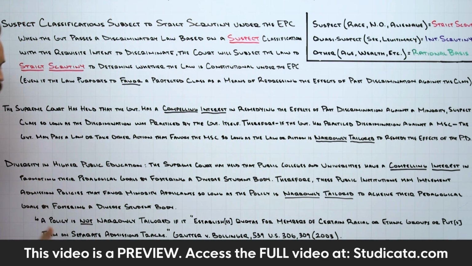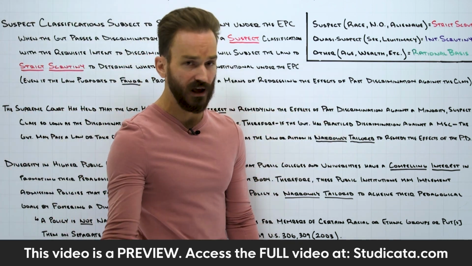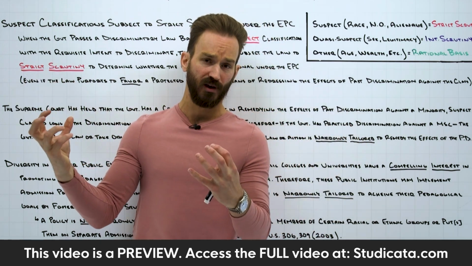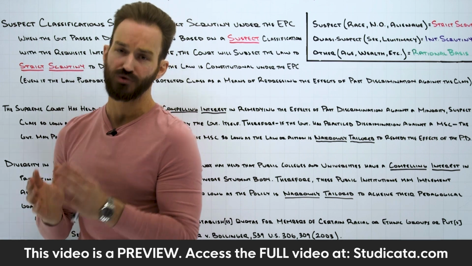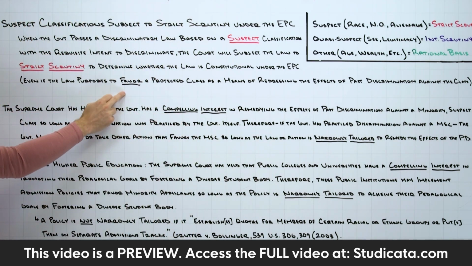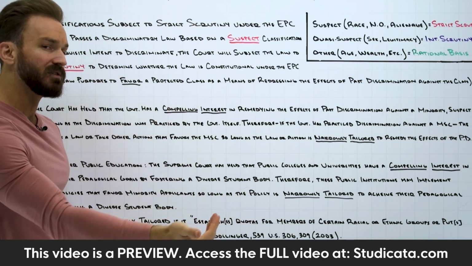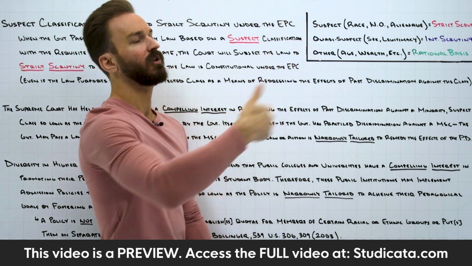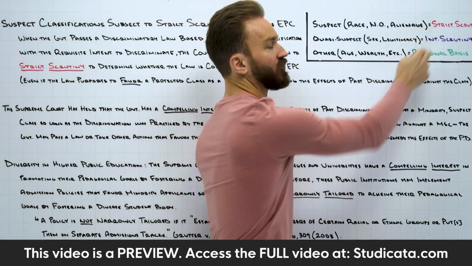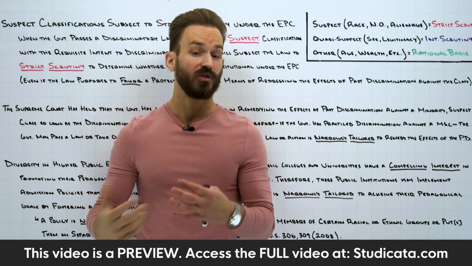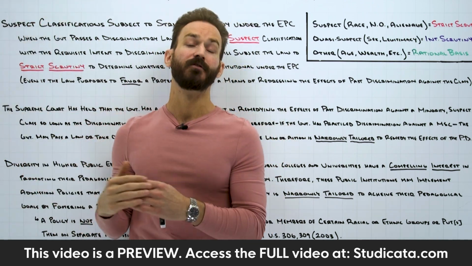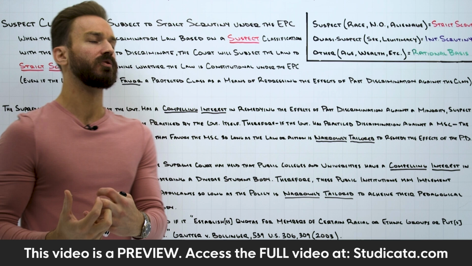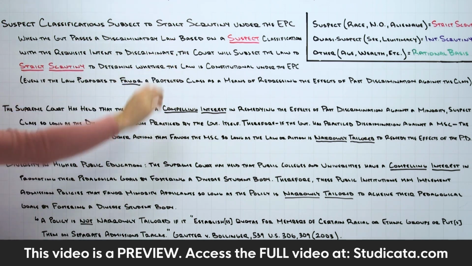Remember, it doesn't matter whether the discrimination is benign or invidious. It doesn't matter whether the discrimination is burdening a protected class or favoring a protected class. In both cases, we apply strict scrutiny. The difference is if the government is favoring a protected class, which is benign discrimination or affirmative action, the government's going to have far more justification to provide when the court is applying strict scrutiny to their action, which means they're going to have a far greater chance of having their action upheld as constitutional under the Equal Protection Clause, because they have more justification.